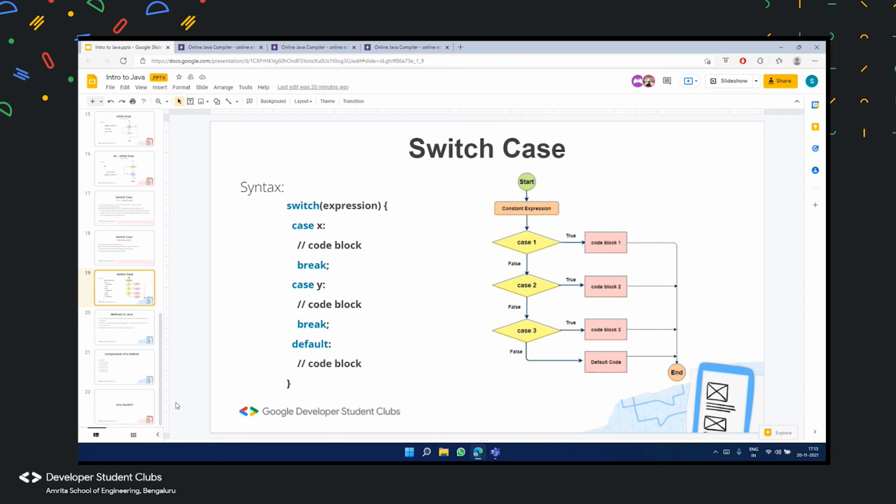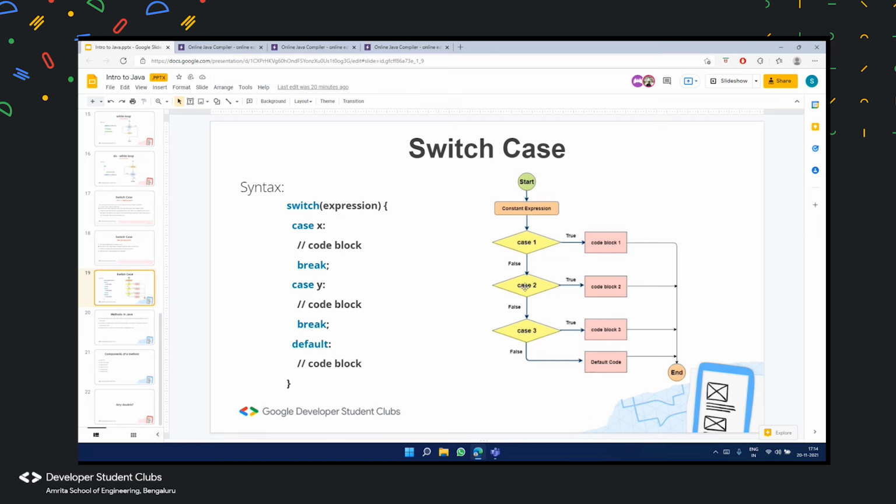Suppose there is a case where case 1 did not satisfy, case 2 did not satisfy, and case 3 did not satisfy. When it goes to case 1, the evaluation leads to false.